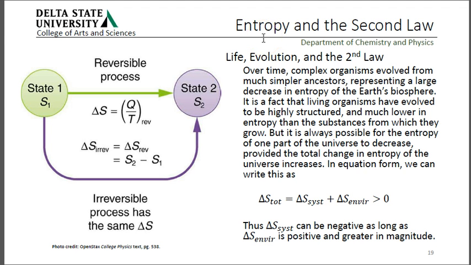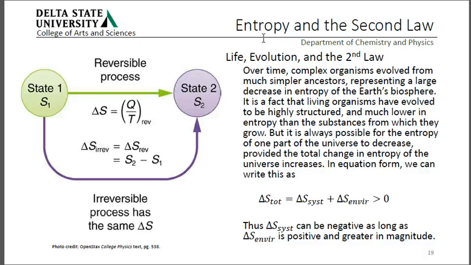Over time, complex organisms evolved from much simpler ancestors, and so that represents a decrease in entropy of the Earth's biosphere. It is, in fact, that living organisms have evolved to be highly structured and much lower in entropy than the substances in which they grow. But it is always possible for the entropy of one part of the universe to decrease, provided the total change in entropy of the universe increases.